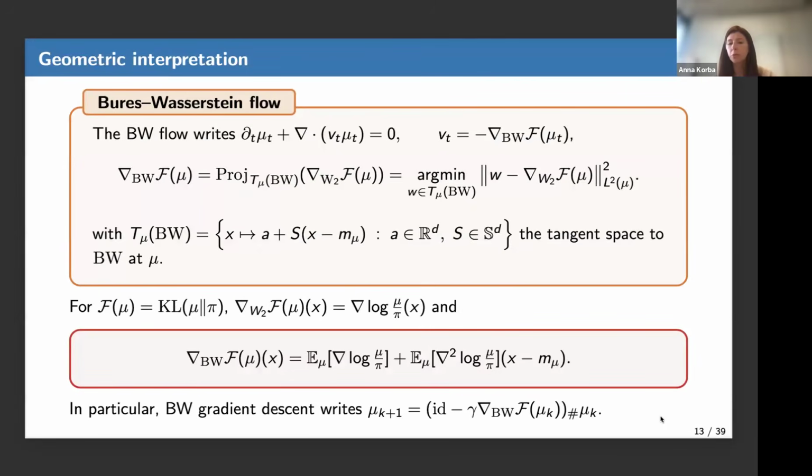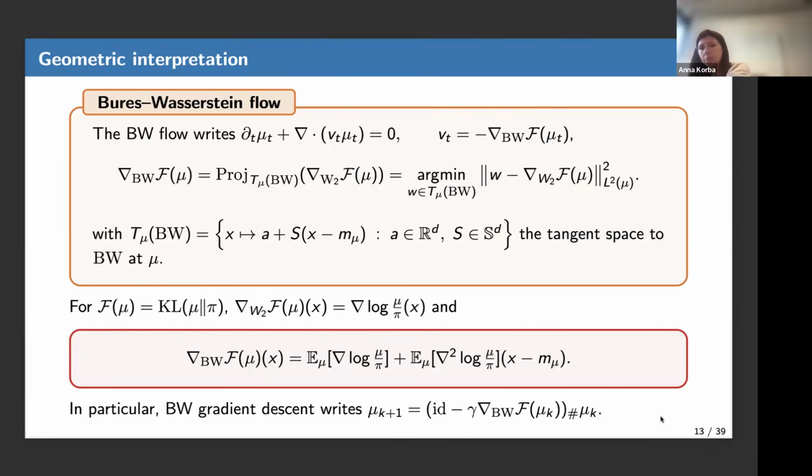Is there any question on the Bures-Wasserstein scheme before I go to the mixture of Gaussians? I hadn't seen it described this way, but it's somehow that you define the usual Wasserstein gradient and then you do linear regression in a sense. Projection, right? Yes, but it has the same interpretation somehow.